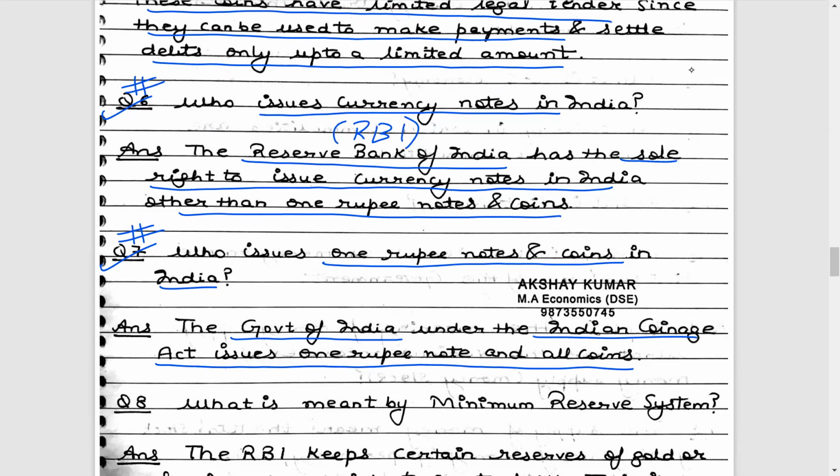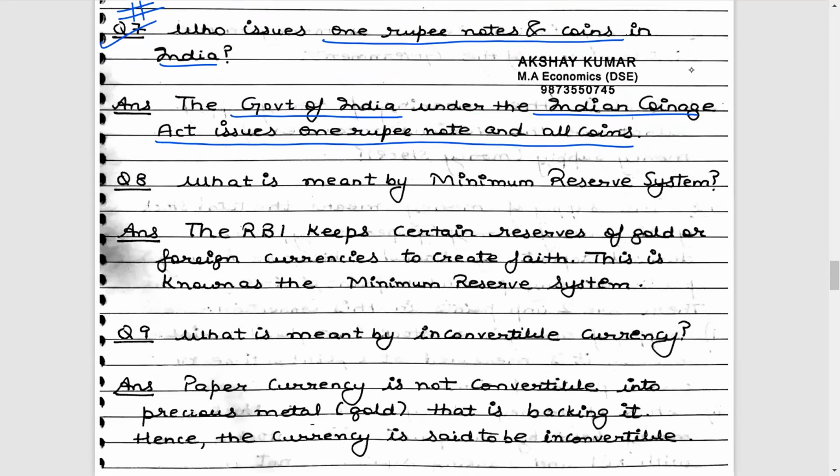If you carefully look at the 1 rupee note, you will see that on the 1 rupee note, we have the signature of the finance minister, not the RBI governor. On all other rupee notes, you will see the signature of the RBI governor. But on the 1 rupee note, you will see the signature of the finance minister. That means in India, 1 rupee notes and coins are issued by the government of India, but all other currency notes are issued by the Reserve Bank of India, which is the central bank of the Indian economy. Okay, so these are objective type questions, pretty much easy.